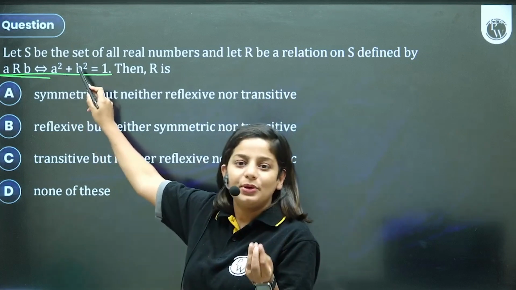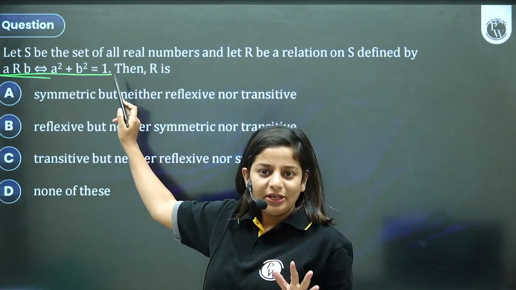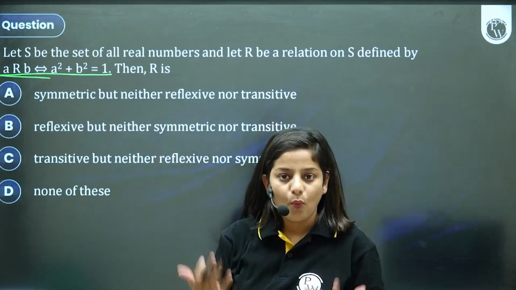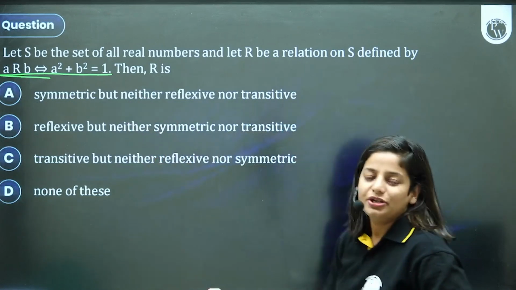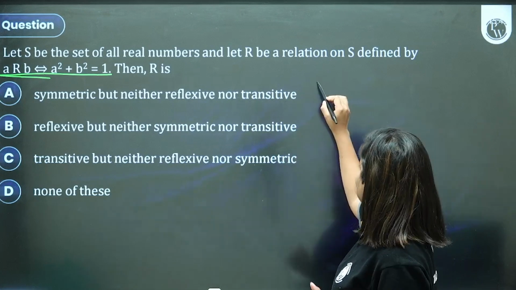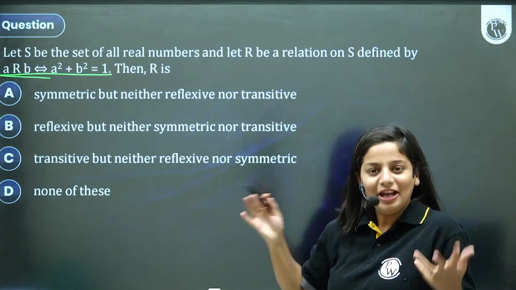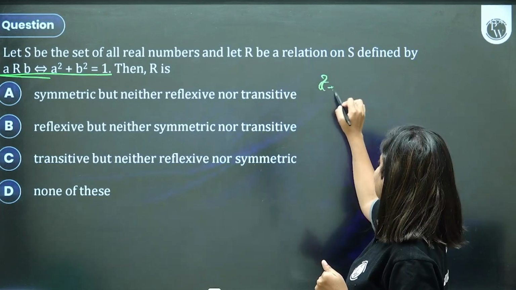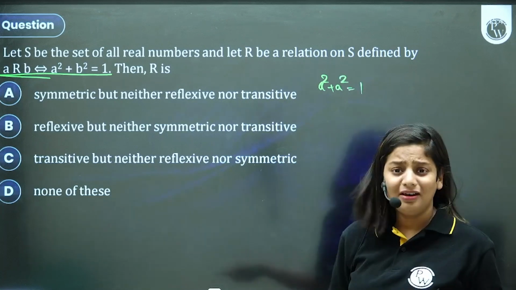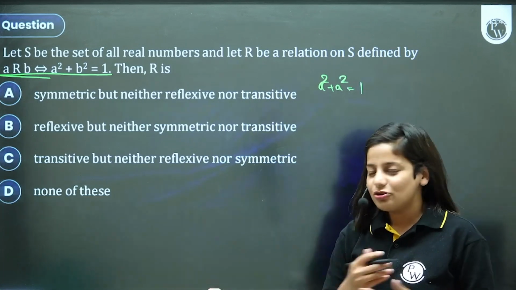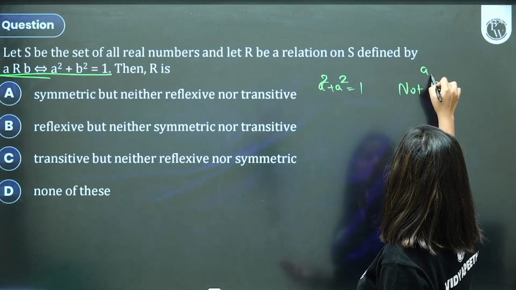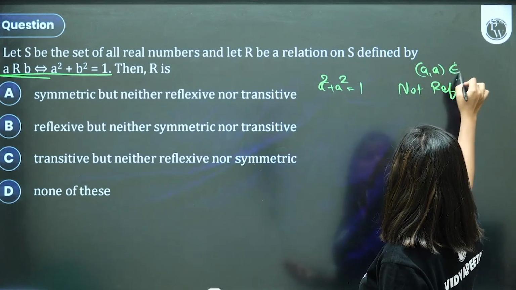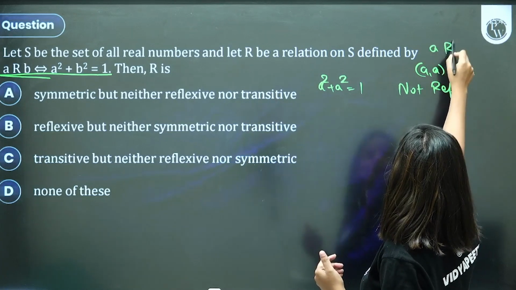Such that a square plus b square is 1. But your final question, I think after this you'll get a gist of how to solve such questions. What is the relation? A square plus b square is 1. For real numbers, can I say that a square plus a square will be 1 for any real number? It's not true. It's not at all true. So definitely not reflexive, because a comma a does not belong to the relation. Some people also write it as a is not related to a.